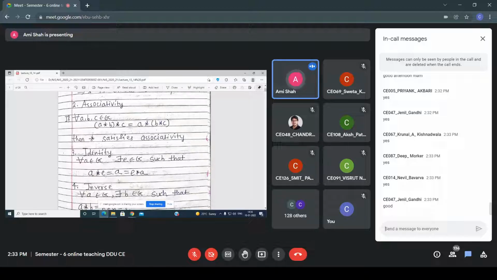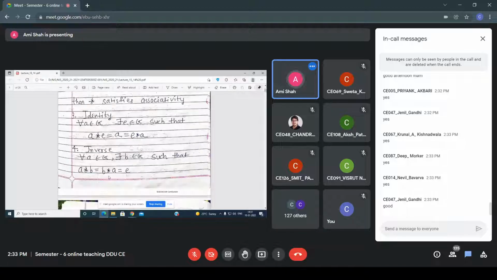So all of you know that for multiplication, the identity element is what? 1. And if this operation is a plus sign, if it's addition, then the identity is what? 0.